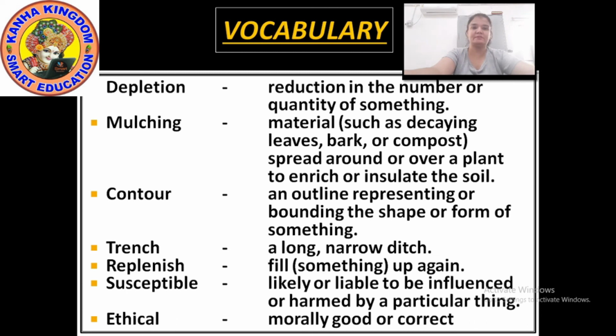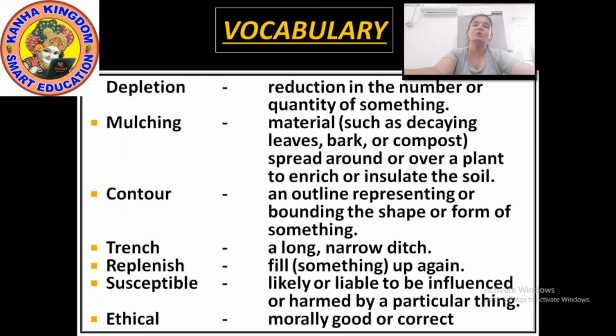Okay? Next, mulching. M-U-L-C-H-I-N-G. Mulching means material spread around or over a plant to enrich or insulate the soil.